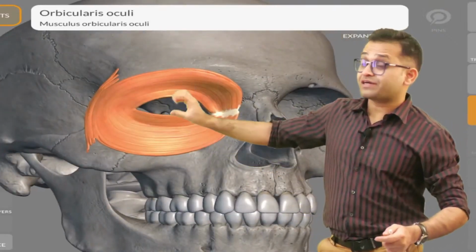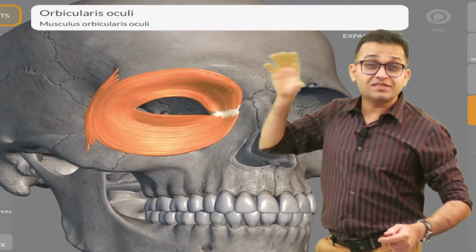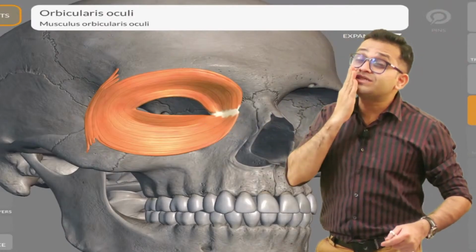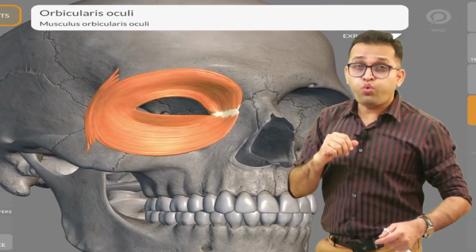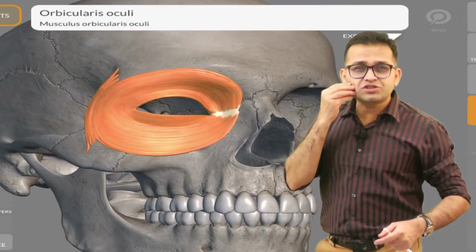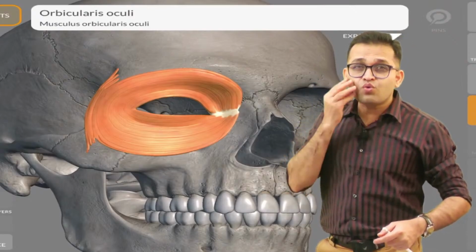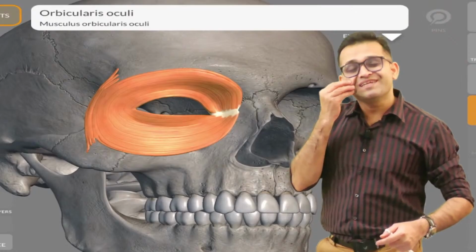When this muscle contracts, at that situation there is a winking activity. When the buccinator muscle is contracted, there is a whistling activity. So just make a whistle. When you are doing that, there is contraction of the muscle, that is the buccinator.